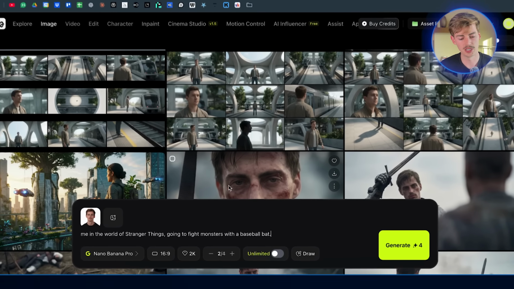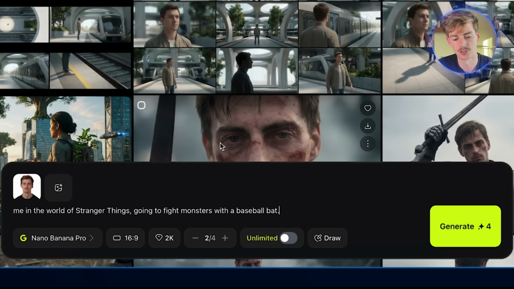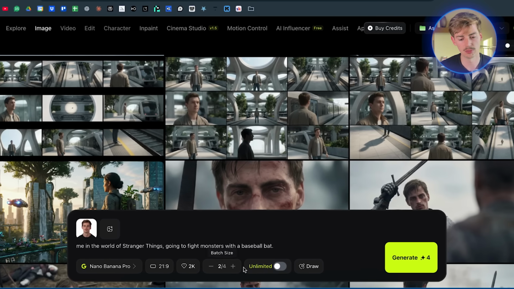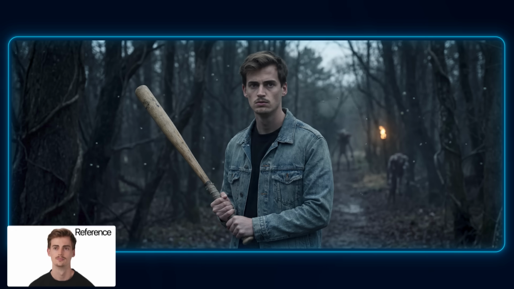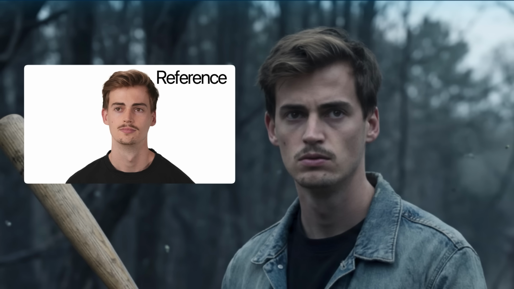So for example, here I'm going with the prompt, me in the world of Stranger Things going to fight monsters with a baseball bat. Super simple prompt, nothing complicated. And if I make this in 21:9 and I upscale this to 4K, then I get a result like this. Because we're using a high reference image of me with details of my skin, this image already looks quite good. Let's zoom in a little bit in our next image.